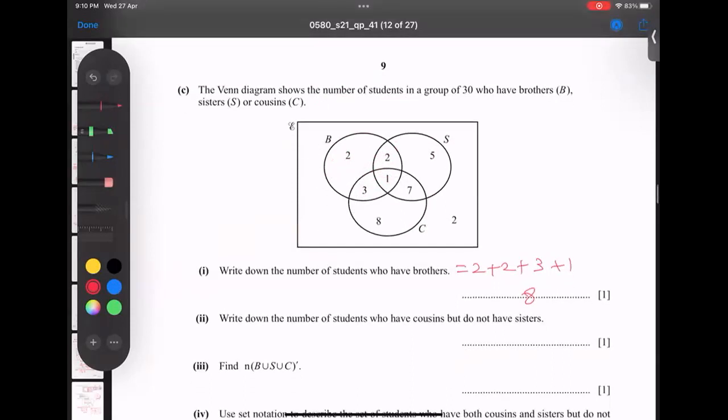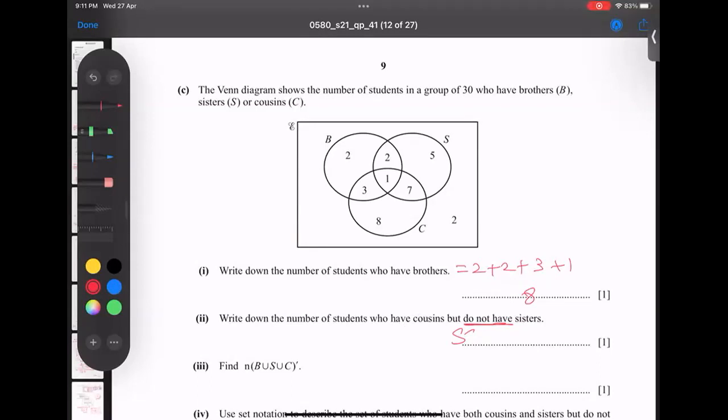Now, next is write down the number of students who have cousins but not sisters. Not sisters means complement, like a complement of S. And "not" means "and", so it means and cousins. The problem is, it's not only here: who has cousins but not having sisters. And we have a brothers condition also there. So how to do it? Cousin, let me write again. You said number of students who have cousins but don't have sisters. What does this mean? He did not talk about the brothers.